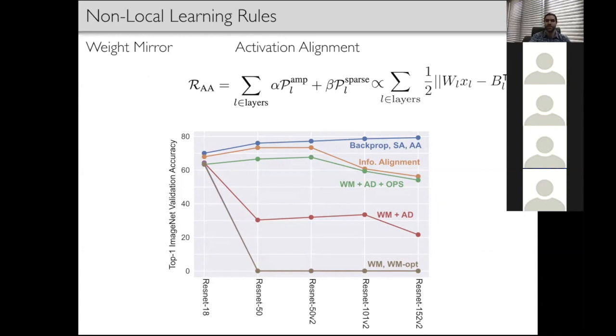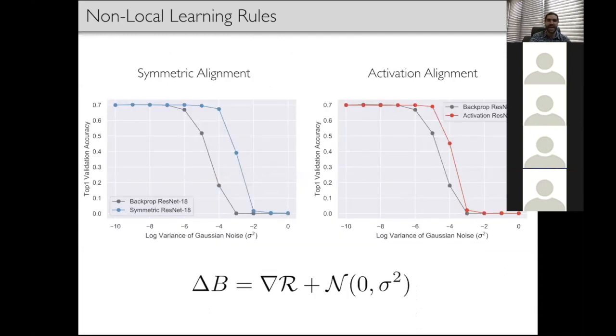However, recent work has shown how noisy perturbations in the presence of spiking discontinuities could provide neural mechanisms for these methods. To test the scalability of these mechanisms, we model their uncertainty by adding Gaussian noise to the backward updates during learning. Crucially, both symmetric and activation alignment are more robust than backpropagation to these noisy updates. So the second of our proposed routes is the further characterization of biological mechanisms for these non-local learning rules.